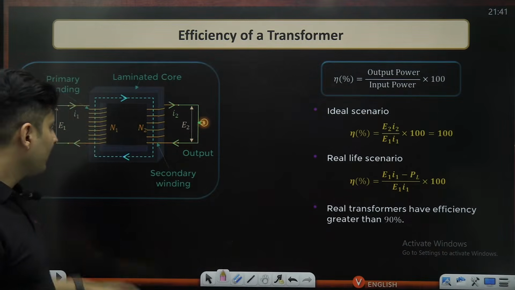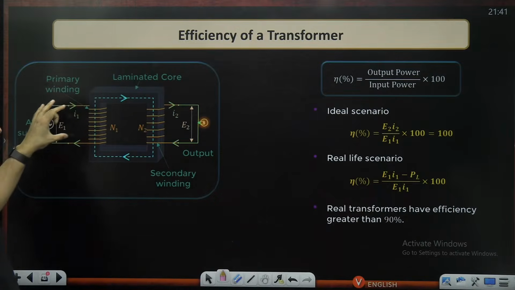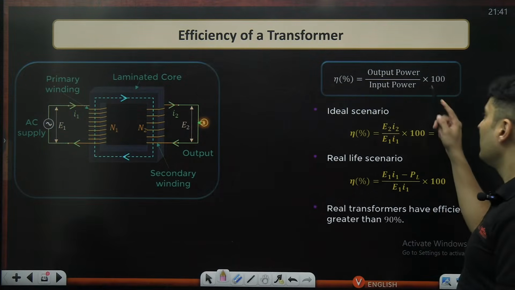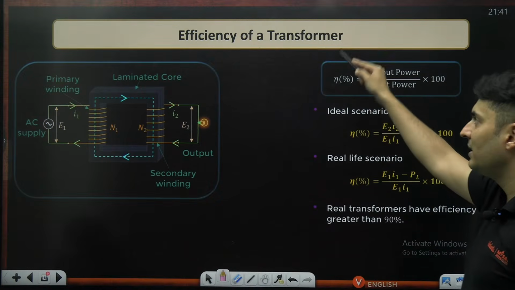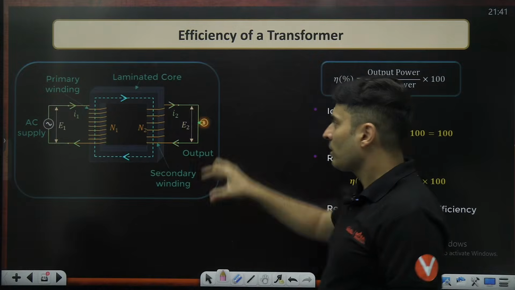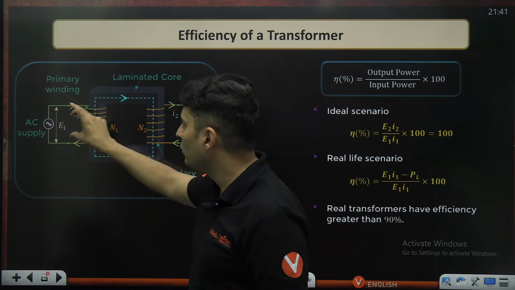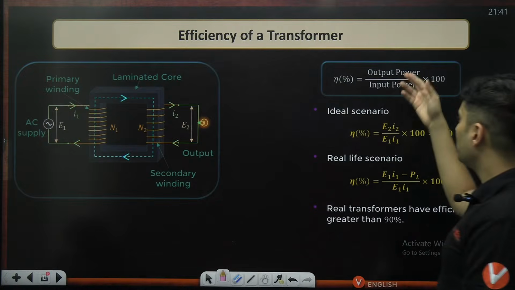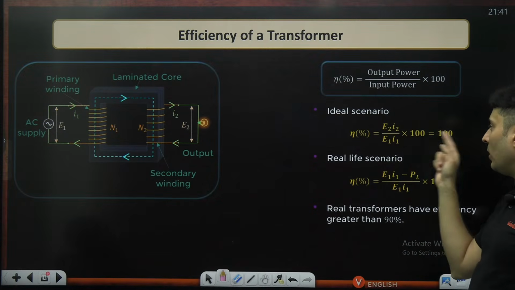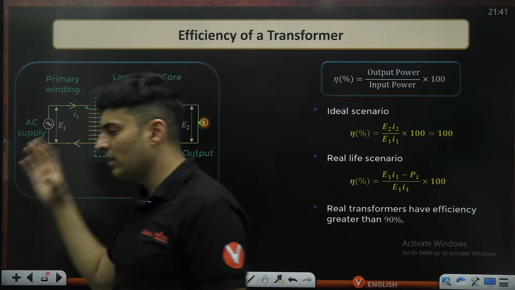So thereby you get the concept of efficiency of a transformer, where you write output power by input power into 100 is basically the percentage efficiency of a transformer. Output power will be the output voltage into output current. Input power will be input voltage into the input current. So if you divide both of them, E2 I2 by E1 I1 into 100, that will give me the percentage efficiency of the transformer.